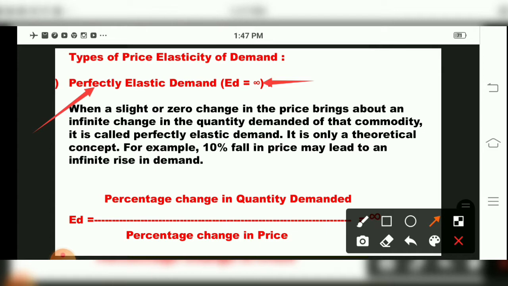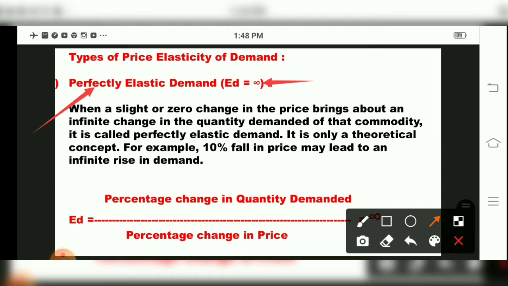I am repeating again, keep in mind, children: a slight change in price will affect the quantity demanded in an infinite way. We cannot count. Infinite means what? We cannot count. So when an infinite change is there in the quantity demanded of that commodity, then it is called perfectly elastic demand. ED is equal to infinite.